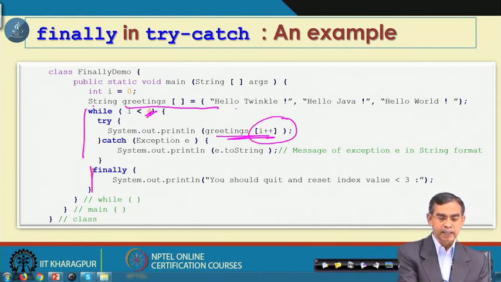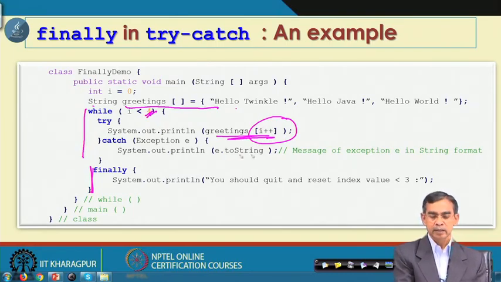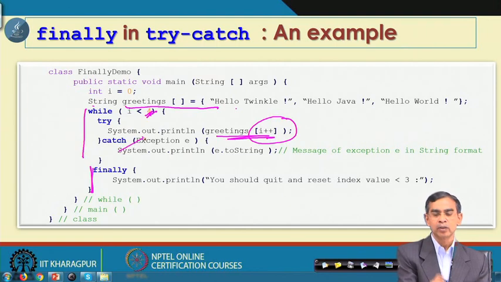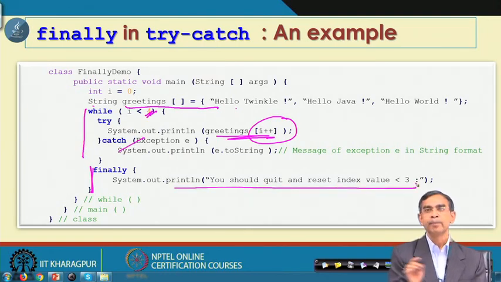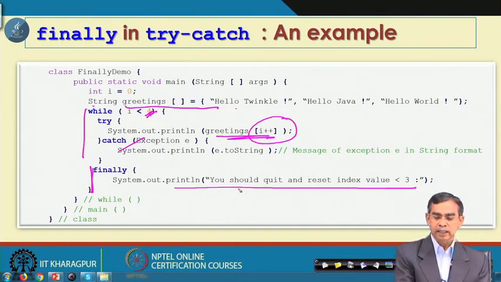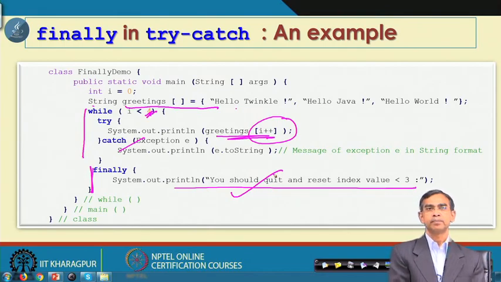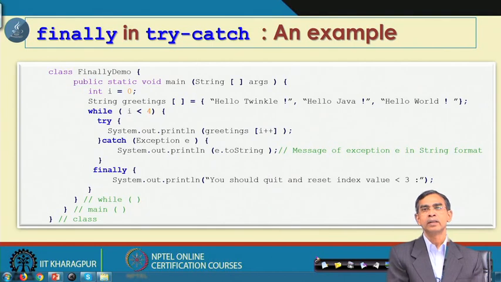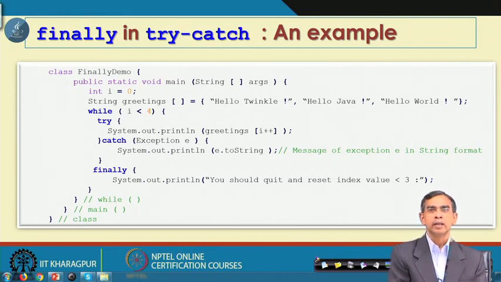Now, here, for each iteration there is no exception, so catch will not do anything, but finally will say that whenever i is 3 it will give that error. So, this is the idea that a finally block can be added in addition to the try catch block to give more flexibility to the user.